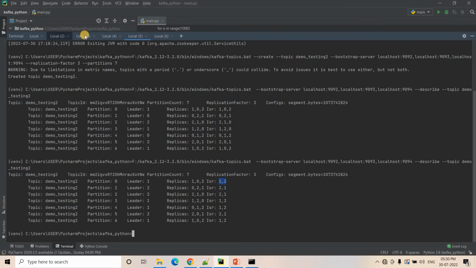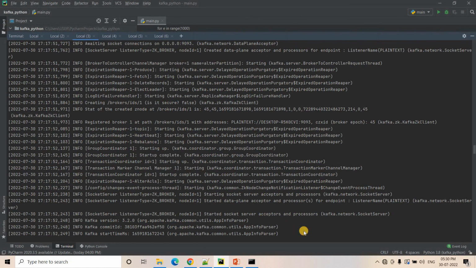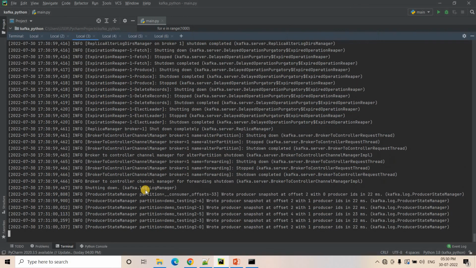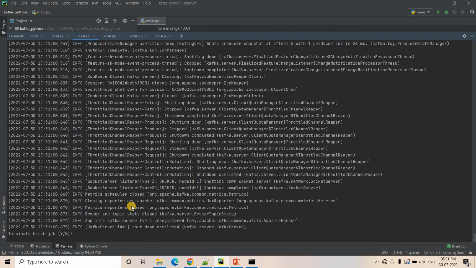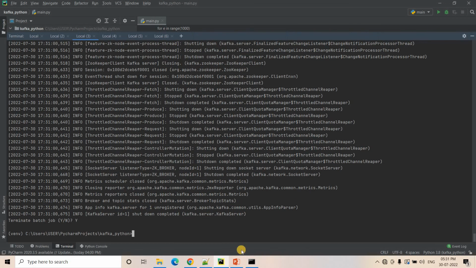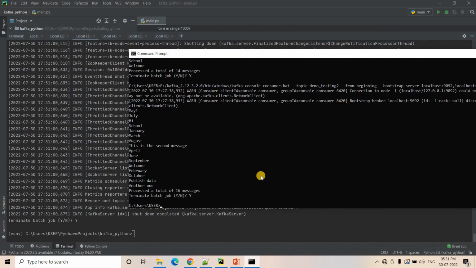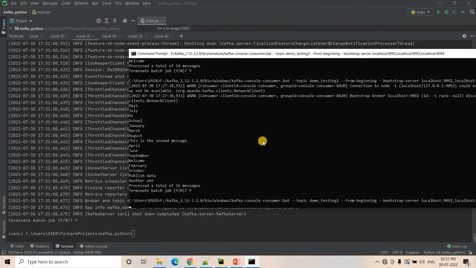Now let's do one more thing. Let's make another server go down. I will make my second broker also go down, which is running on localhost 9093. Okay, and I will press enter. Now this time, if I start running my consumer here, let's see what message we get.